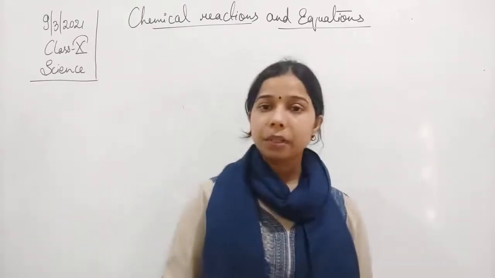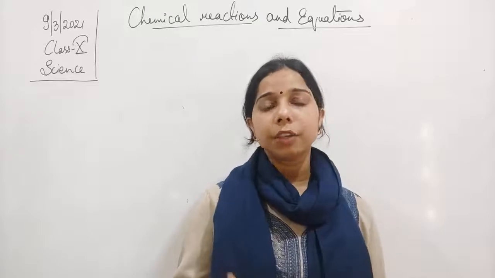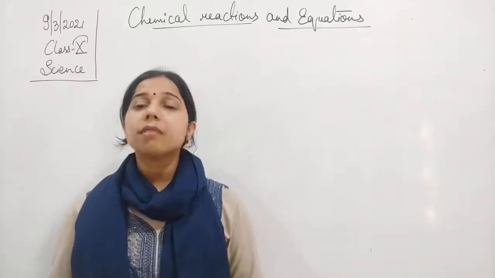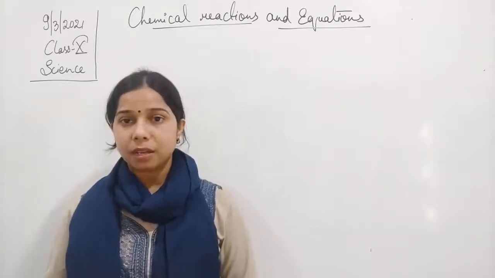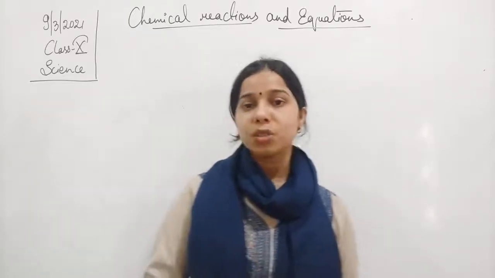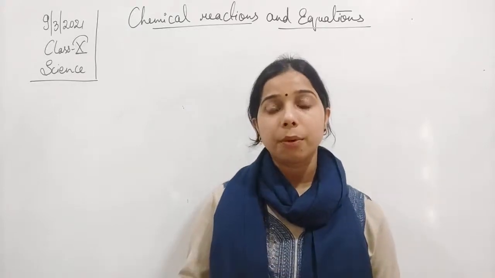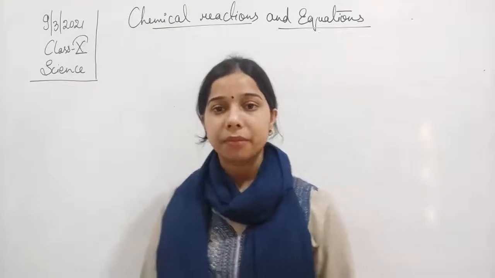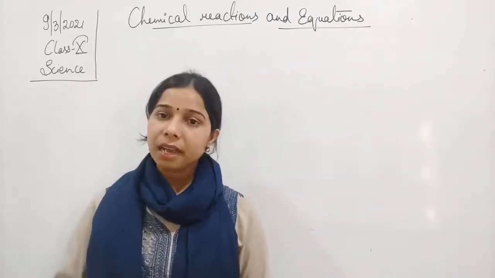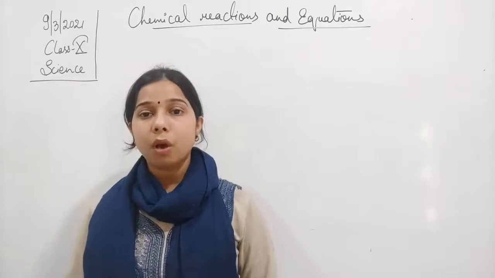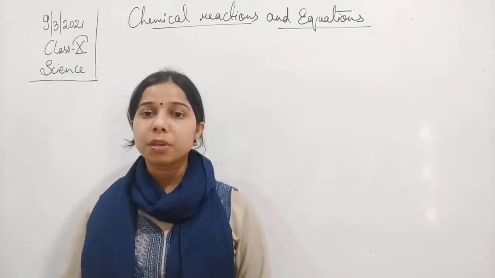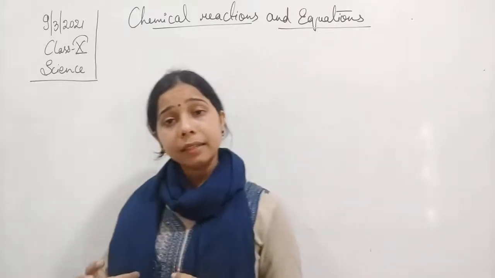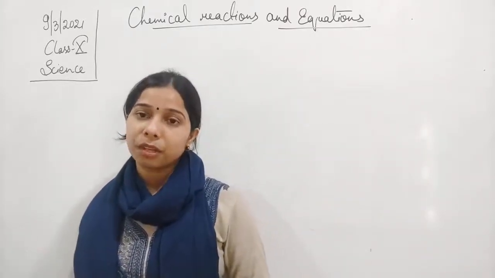When we talk about the chemical reaction, basically what we have seen is that a chemical reaction means the formation of a new substance occurs, and this new substance has properties entirely different from the substances from which it is made up of. So we can say that a chemical reaction is a reaction which involves formation of a new substance with new properties. Now we have connected the chemical reaction with that of the chemical change.